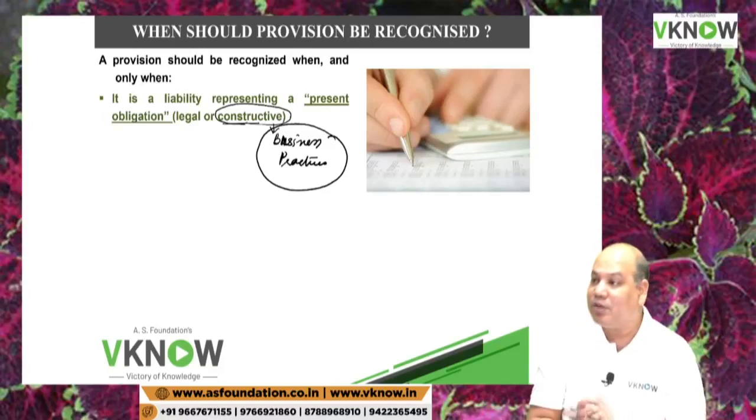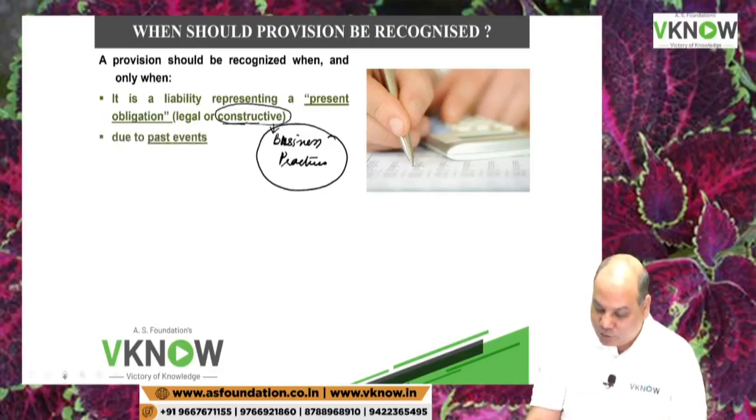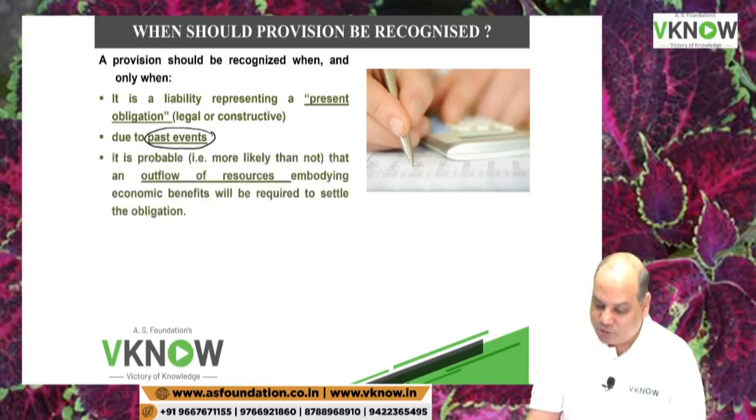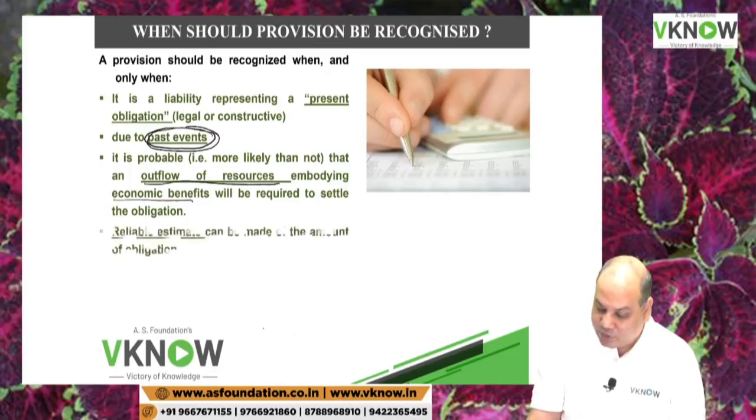So that has become constructive obligation. It should arise due to a past event. Very important. If no past event, no provision, matter closed. This is easy to test, past event. Then next is it should result in outflow of resources, embodying economic benefits.